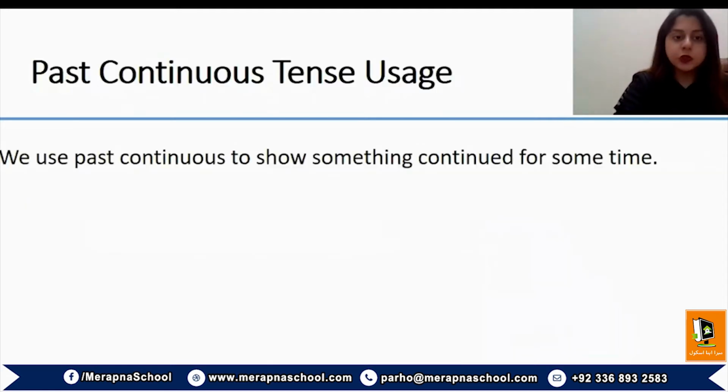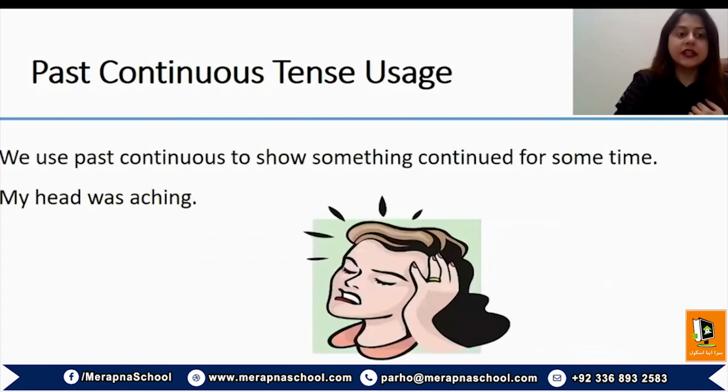We also use past continuous to show that an action or a state continued for a specific time. For instance, my head was aching. This happened for a certain period of time. Though this is a part of my past, my head is no more aching, but this continued for some period of time in the past.